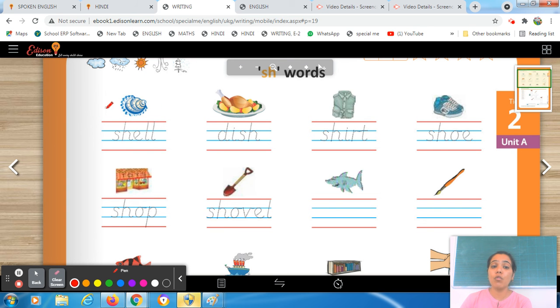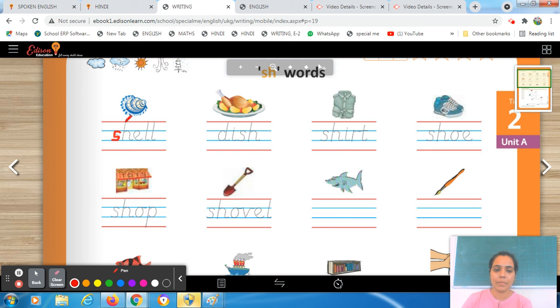Okay, when you go on the beach, you find this. This is a shell. What do we call it? Shell, shell, right? Mainly you find it on beaches. Otherwise in soil also you find this shell. So what do we call it? This is a shell. So the name, the word is already mentioned. You just have to trace it with your pencil and write it in between the blue lines.